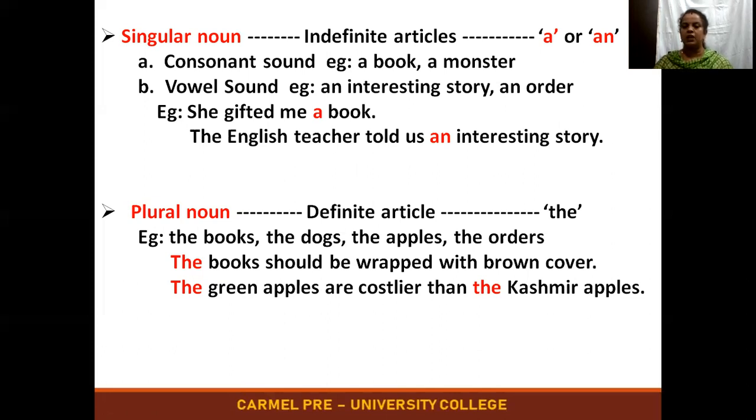If you find the noun is plural, you can go ahead with using the before the plural noun. Example, the books should be wrapped with brown cover. The green apples are costlier than the Kashmir apples.